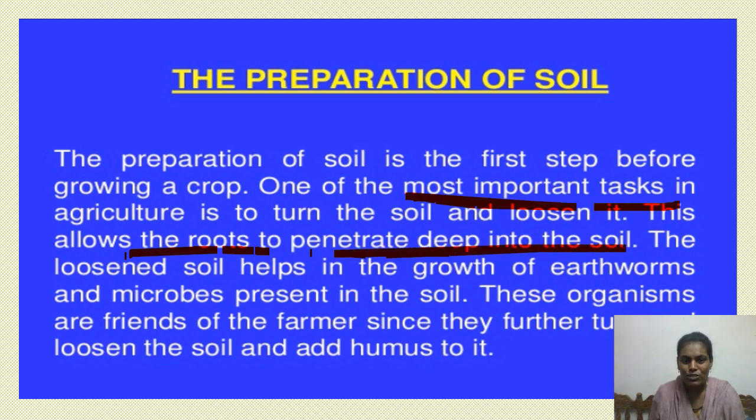And the loosened soil helps in the growth of earthworms and microbes present in the soil. And you all know that these earthworms and microbes are also called the farmer's best friend, because they add humus to the soil, which helps the crop to grow healthy. And this is the first and foremost step in crop production, preparation of soil by ploughing the soil. Then let us understand what is meant by ploughing.